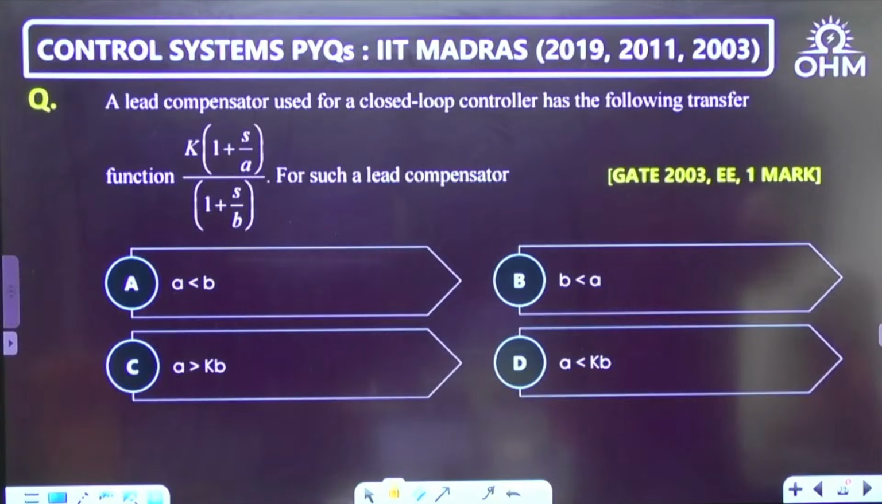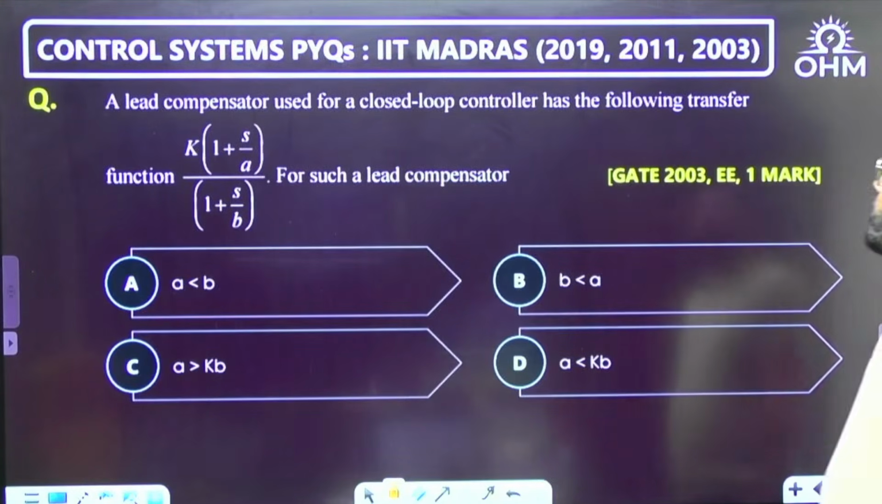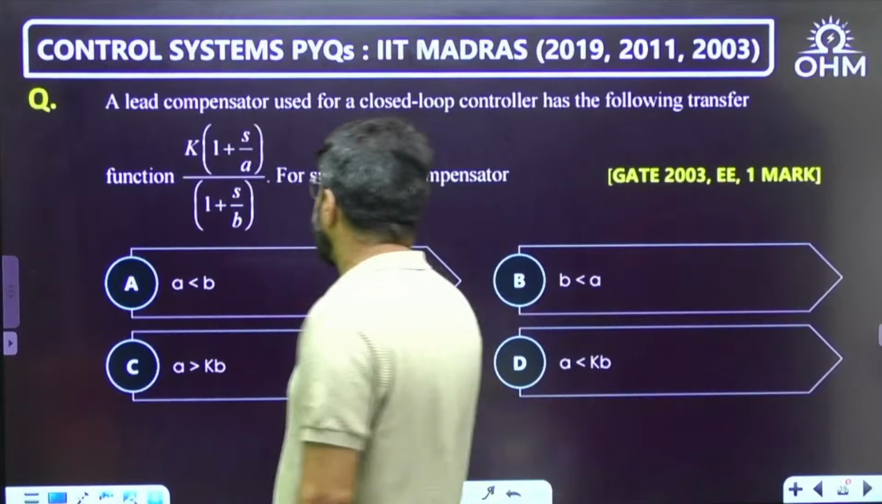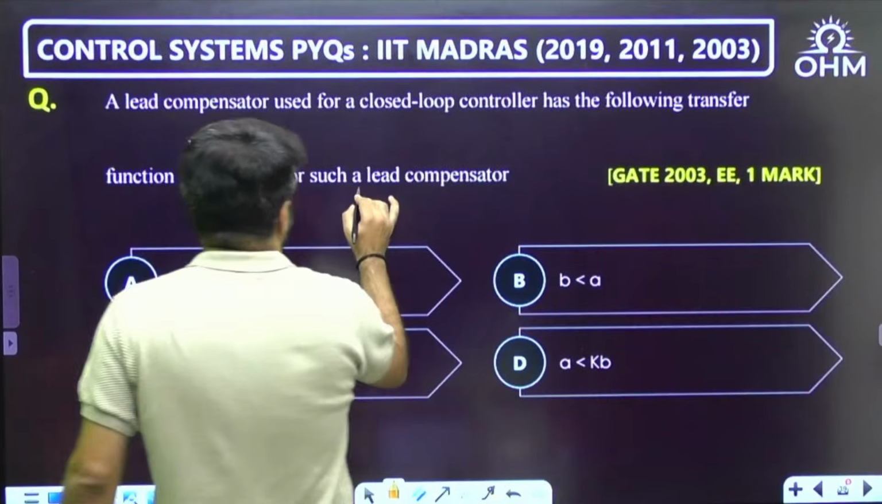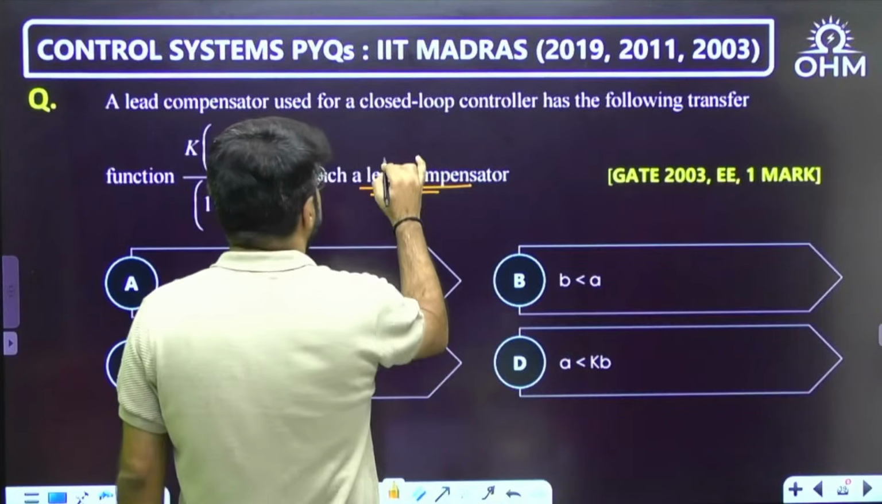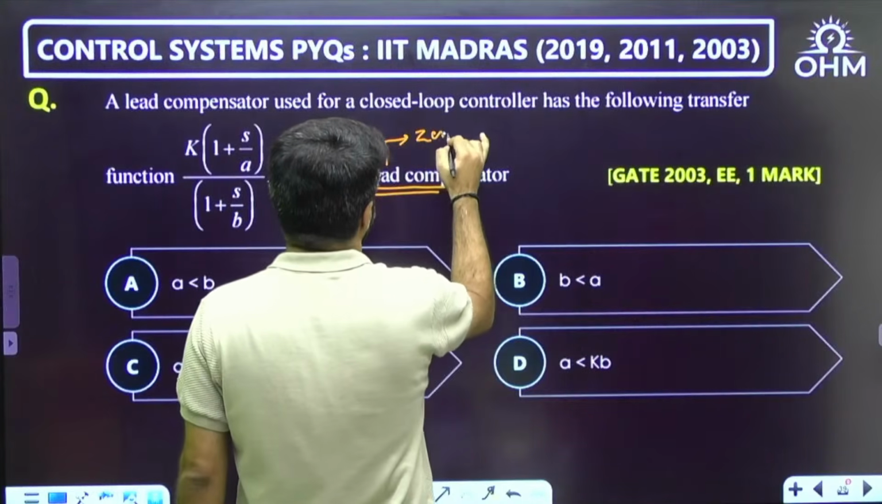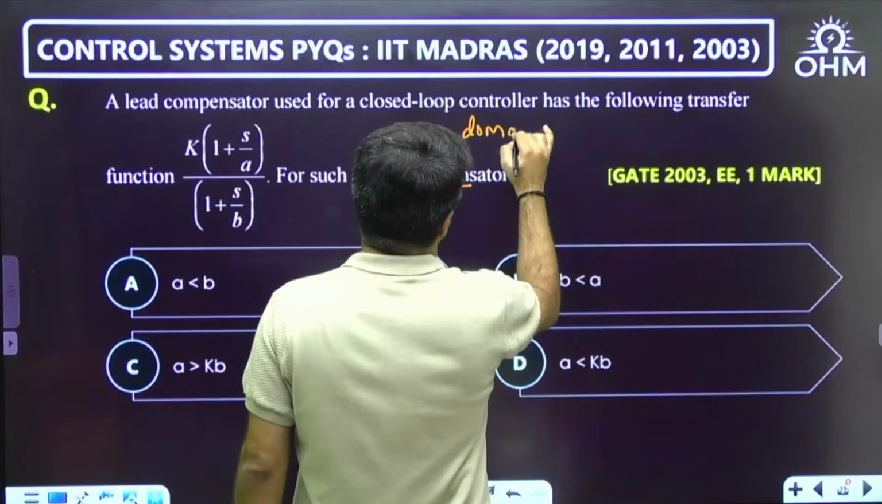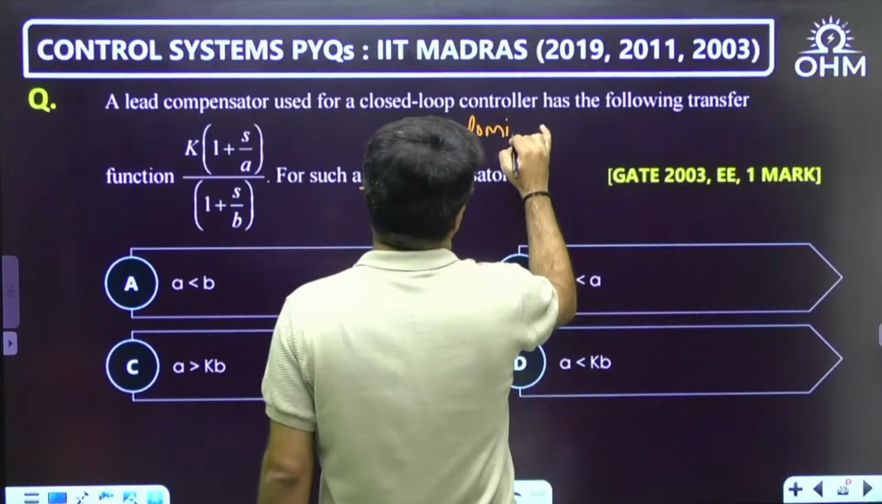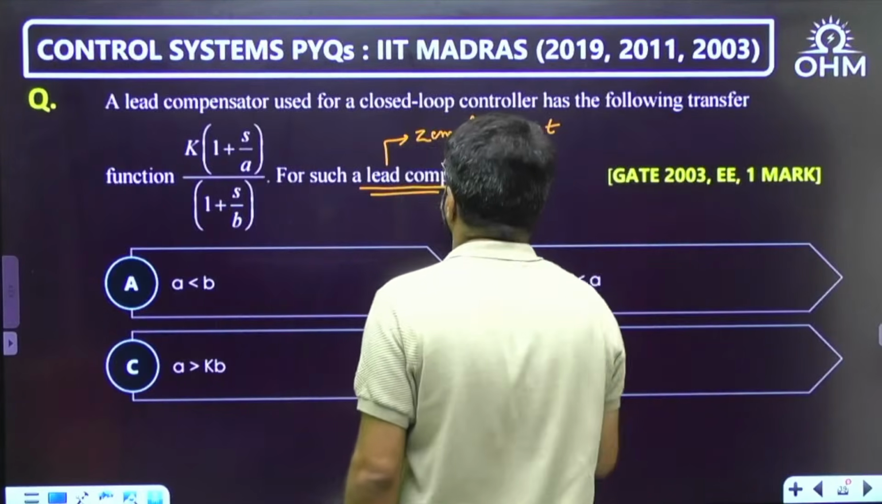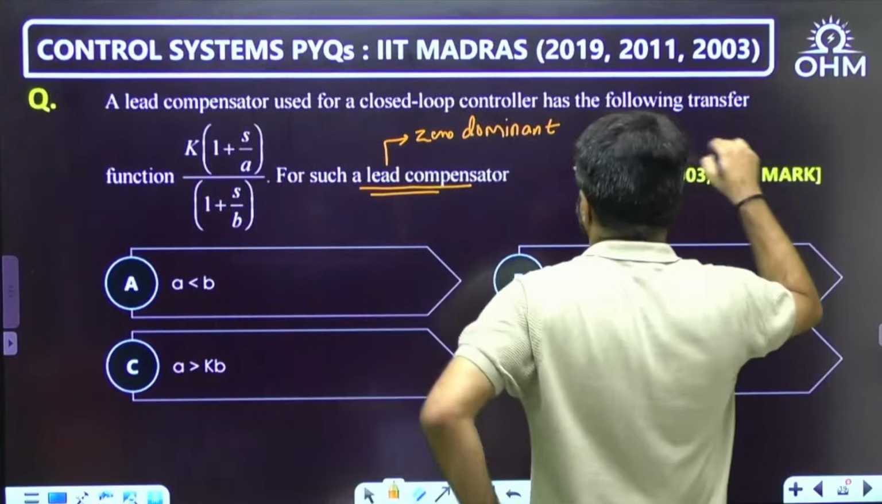A lead compensator used for a closed loop controller has the following transfer function. Now see, for any transfer function to behave as a lead compensator, it has to be zero dominant, and lag means pole dominant. This is one regular type of question from lead or lag compensator. This is GATE 2003 electrical, 1 mark.